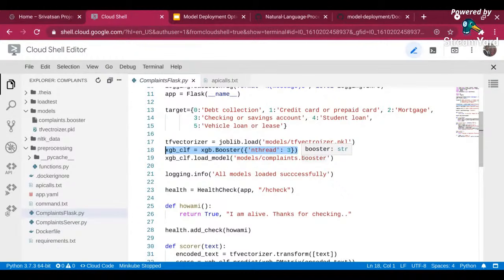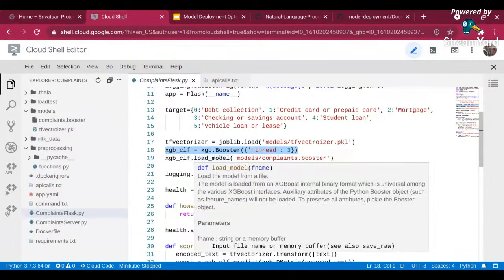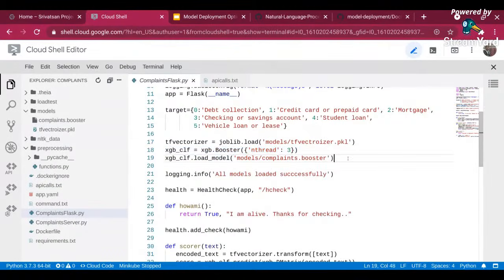So if you have a lot of trees in the booster model, you can parallelize it as well, and it's an easy method to parallelize it. If you have GPUs, you can also run it on GPUs, right? Now, next I am calling the load_model method over here, and I am loading the booster file. So in this case, I'm just loading my pickle file and booster file.